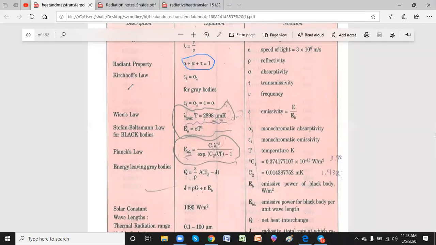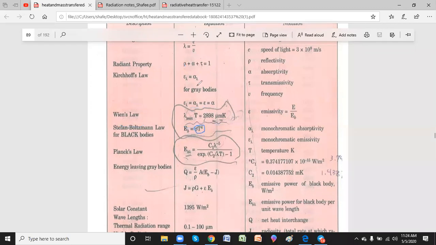Then I discussed Wien's displacement law, which is lambda max into T equals 2898 micrometer Kelvin. It is the same thing I discussed on the previous page of the PDF. And what is the Stefan-Boltzmann law? You see here, E b, the total emissive power, is sigma T to the power of 4.